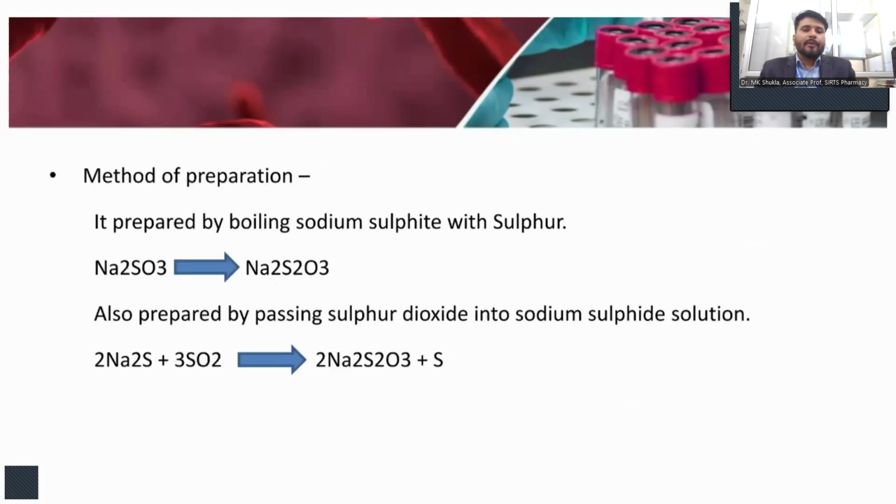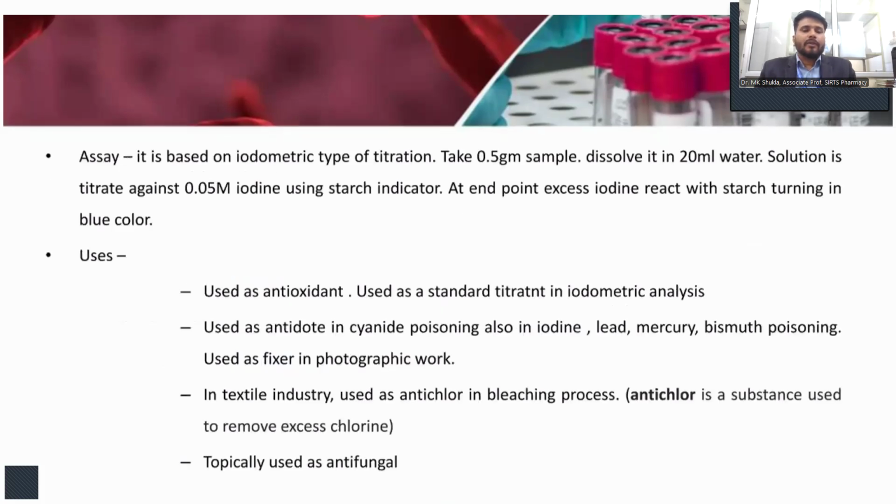It is generally prepared by boiling sodium sulfite with sulfur, and also prepared by passing sulfur dioxide into sodium sulfide solution. The assay of this compound is based on a type of titration, taking 0.5 gram sample dissolved in 20 ml water. The solution is titrated against 0.05 molar iodine using starch indicator. At the end point, excess iodine reacts with starch turning a blue color.